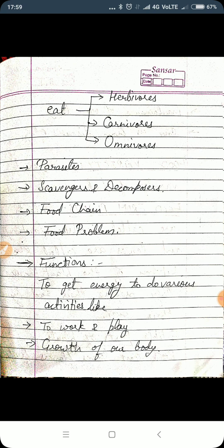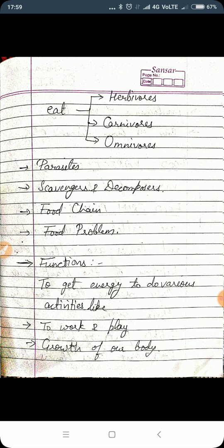So what is the function of that food? What is that energy used for? That energy you guys use to work, to play, to do various activities, right? It is being used for the growth of your body. It is used for the worn and torn tissues of your body, right? You fall somewhere and after a few days you recover.